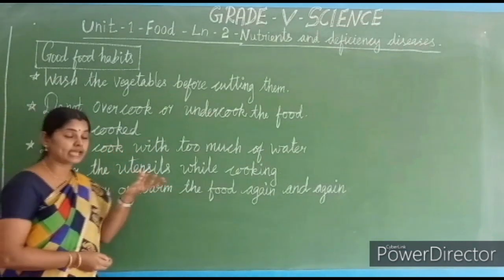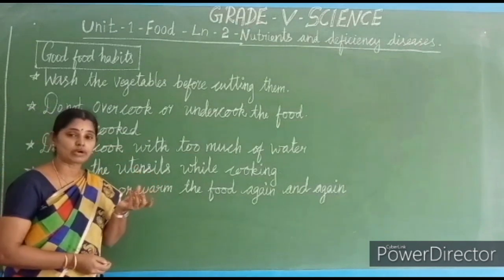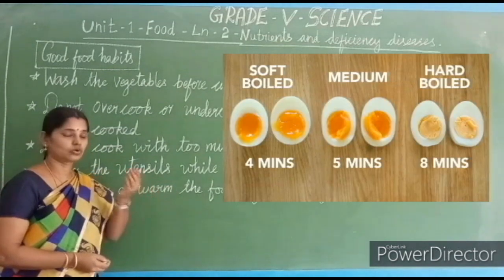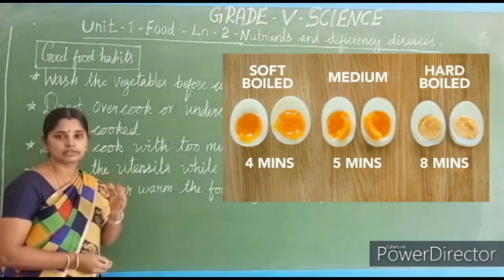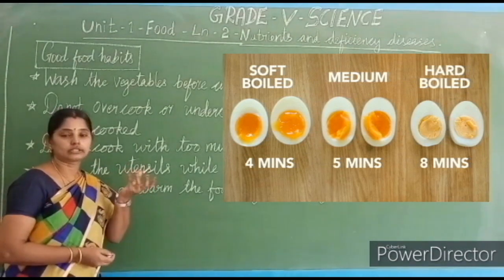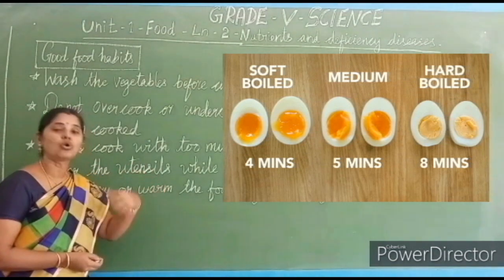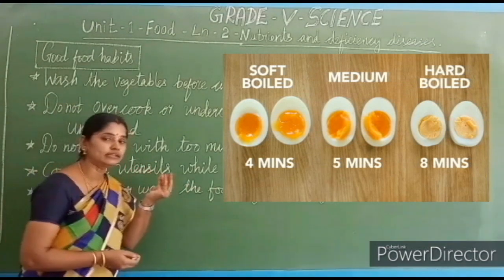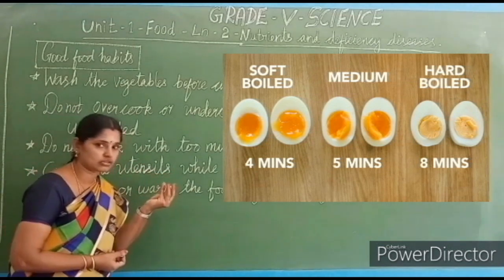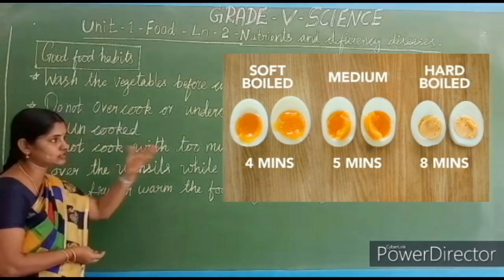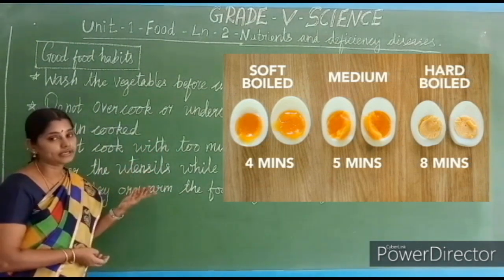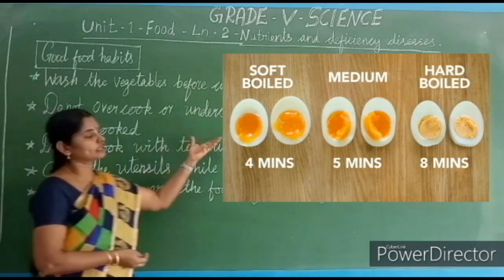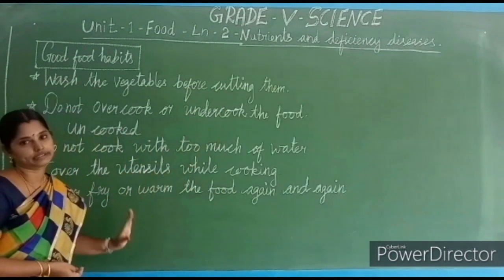Especially egg, some egg needs only 7 to 8 minutes. If you are cooking the egg for less than 3 minutes, that is also not good for your health. Overcooking for more than 10 minutes is also not good for your health. The protein content in the egg becomes harder. The yolk, the center yellow part, is called the yolk, no? That yolk becomes harder. So cooking for less time, overcooking food, and undercooking food should all be avoided.